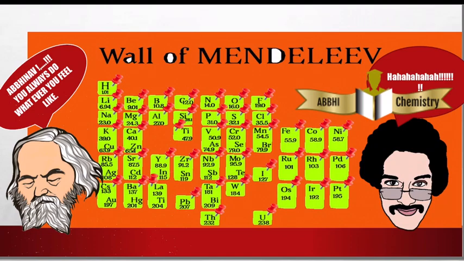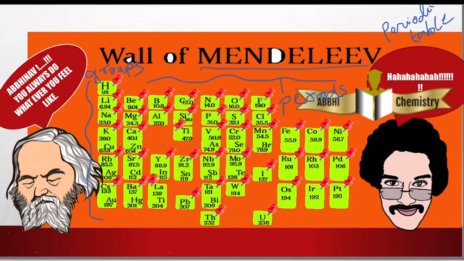While he was trying to find out the similarities between physical and chemical properties, he defined a periodic law. He felt that the properties of the elements are periodic functions of their atomic masses. As seen on the wall, he termed vertical columns as groups, and horizontal rows as periods. This arrangement was called Mendeleev's periodic table.